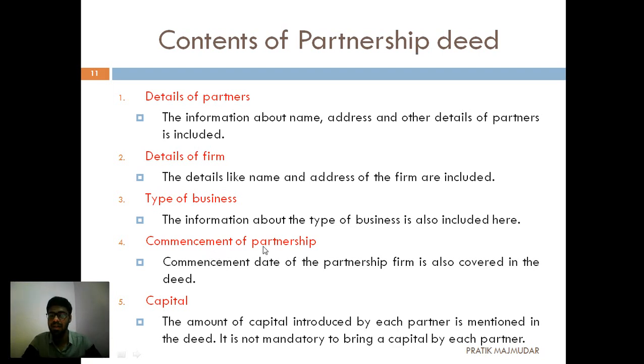Then the fourth one, that is commencement of partnership. This is the date on which the partnership firm is started. So that date should be covered when you are making a deed. Now, the fifth one, that is capital. The amount of capital introduced by each partner is mentioned in the deed. It is mandatory to bring the capital by each partner. It is not mandatory, sorry. It is not mandatory to bring capital by each partner.